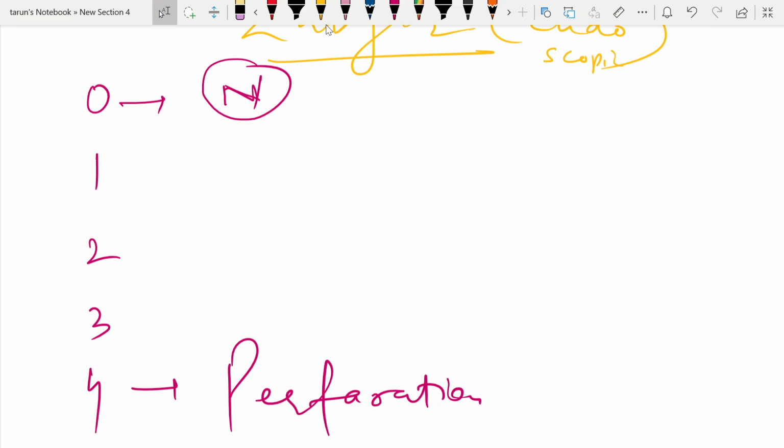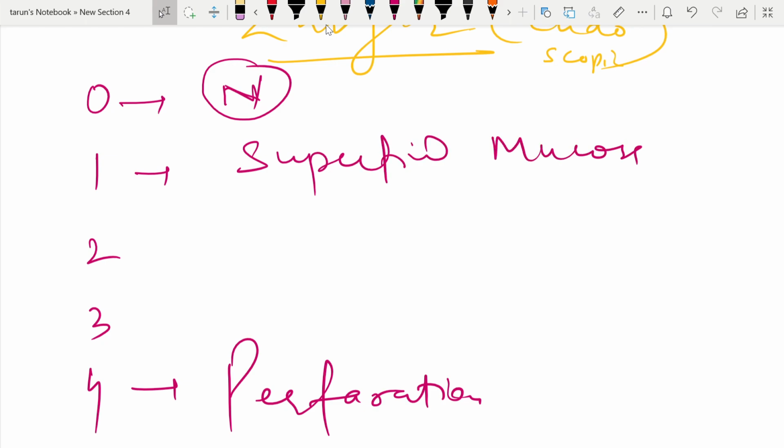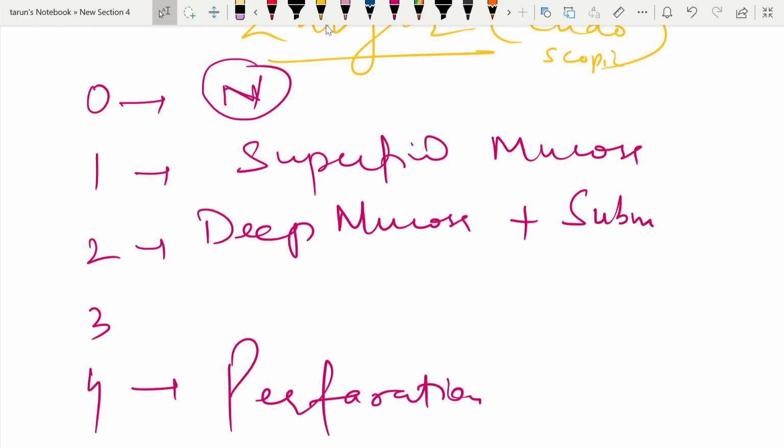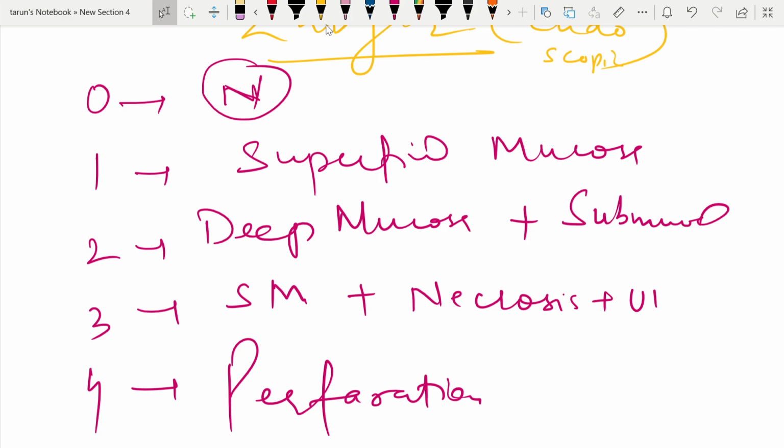Then in stage 1 only the superficial mucosa is involved. In stage 2 deep mucosa is involved, plus the submucosa is also involved. In stage 3 submucosa is involved, plus there is necrosis and ulcer formation. And in stage 4 there will be perforation. So this is the Zargar endoscopic classification once the patient has taken the corrosive poisoning. This is the Zargar classification.